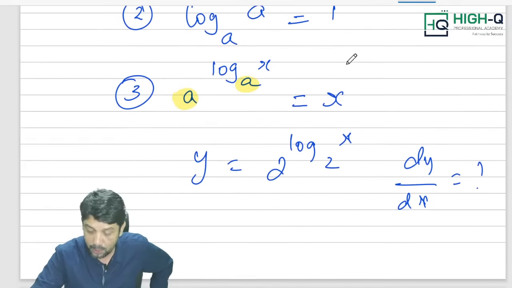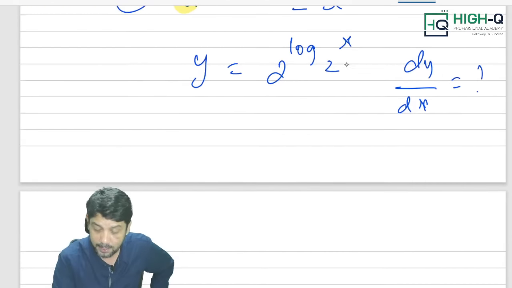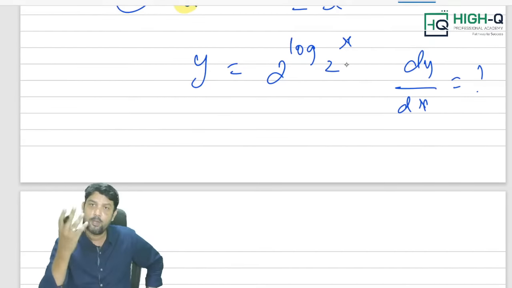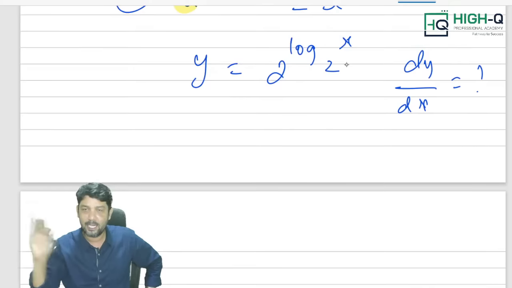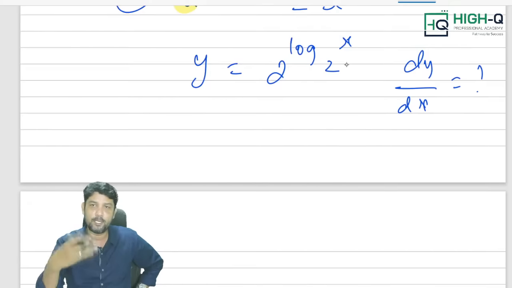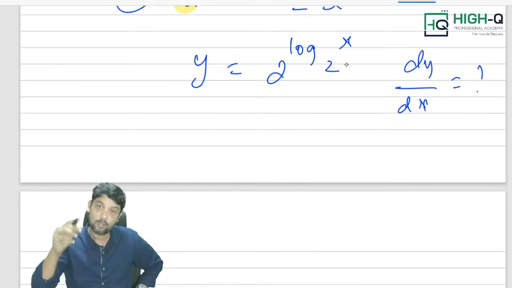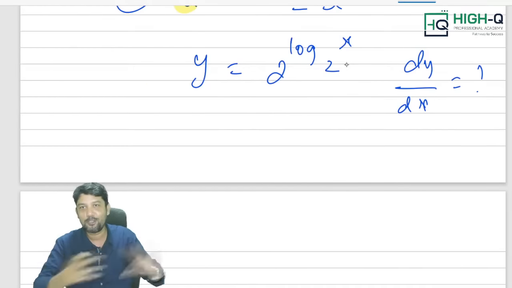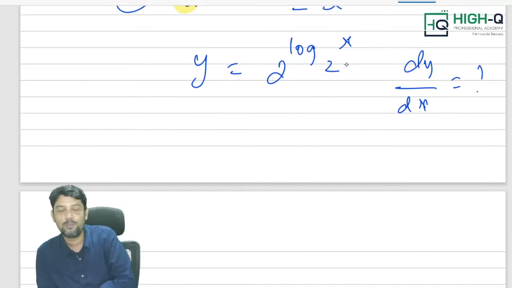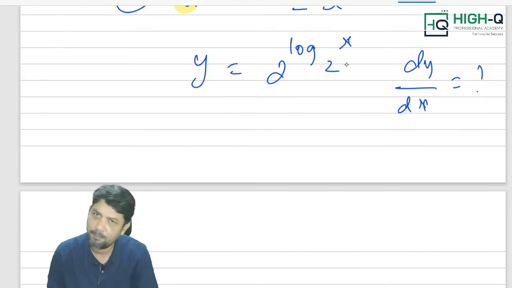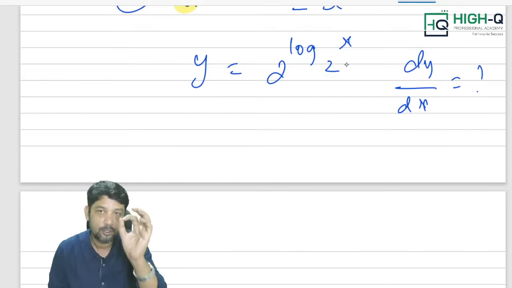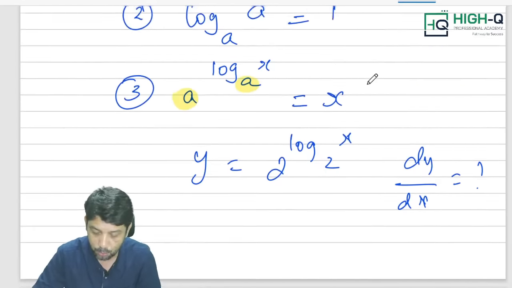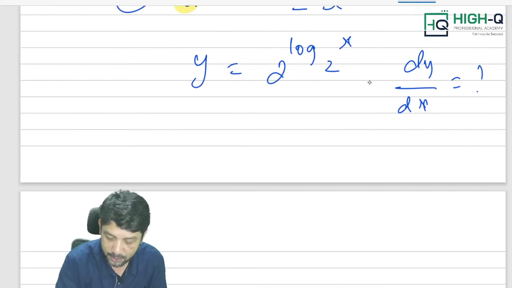I'm not remembering the attempt, but this question was asked. Many students who are not interested in derivatives, many of you planning to leave derivatives, I am telling you, my dear, please don't leave it. Even your seniors used to say, sir, I would like to skip calculus, sir. So this question came and many of them left. But if you know this log rule, first you would have applied it.